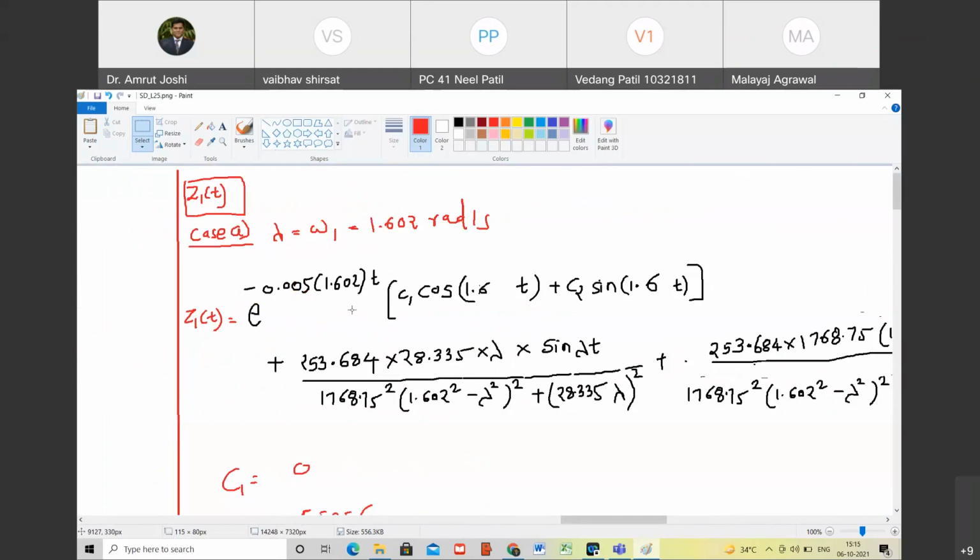So what are we going to do in the next class? First of all, we will find out the value of C2 for case B. Then we will include that in this summary, and then we will march ahead to get Z. Okay, sir.